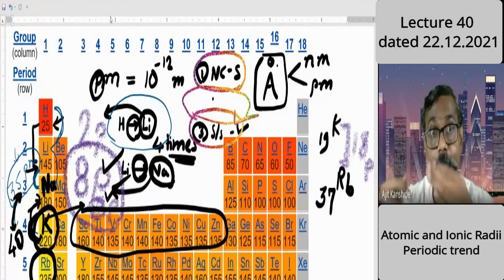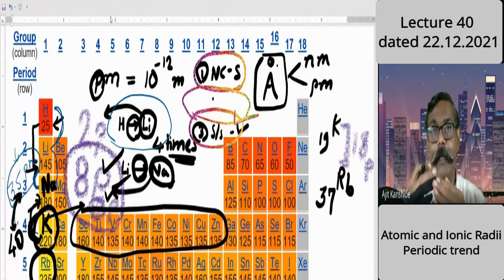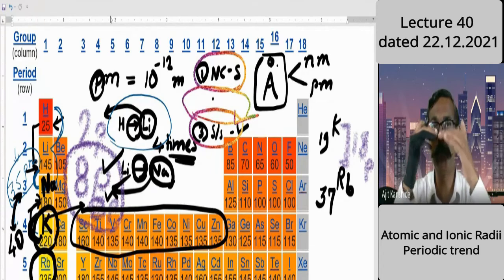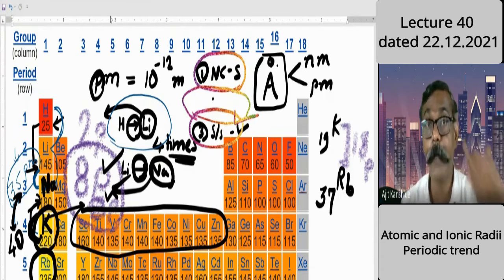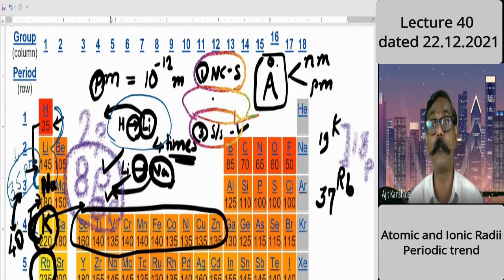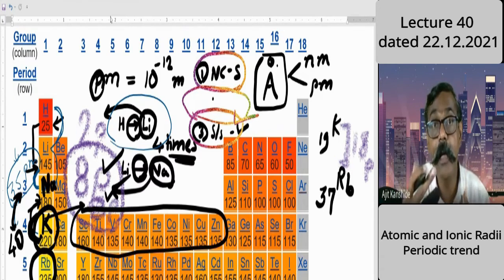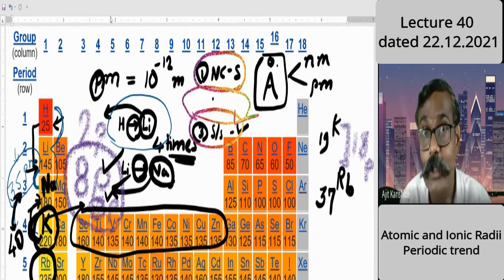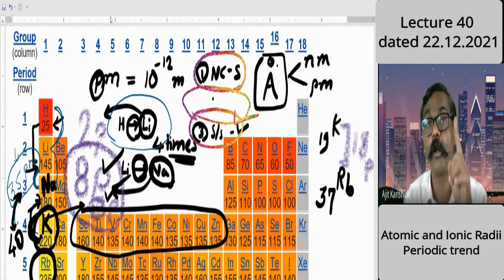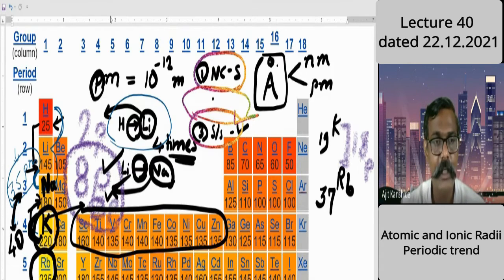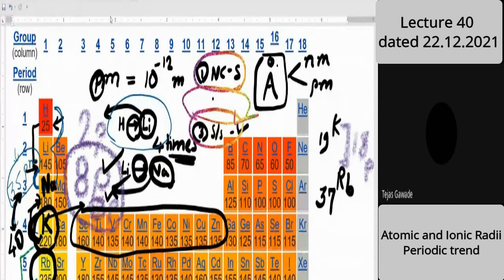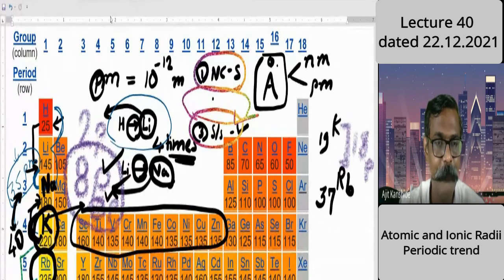But comparatively, in the case of hydrogen to lithium, the jump up to lithium to sodium is 8, sodium to potassium the jump is 8, potassium to rubidium the jump is 18. So the relative increase of nuclear charge is more. Consequently, the relative increase in size will be less. Just calculate, how much increase is there? 220 to 235. How much increase? Just 15.